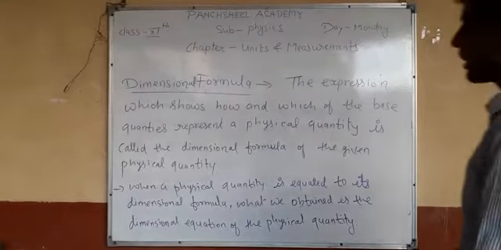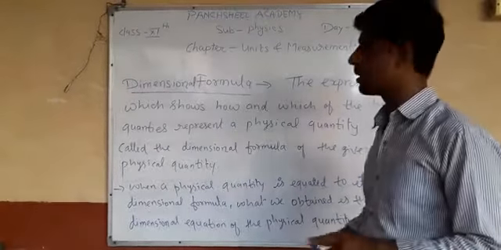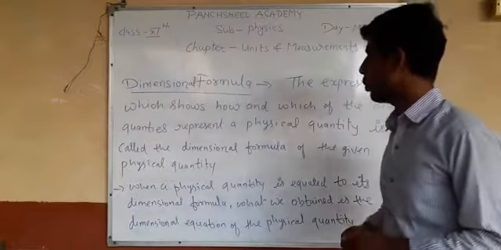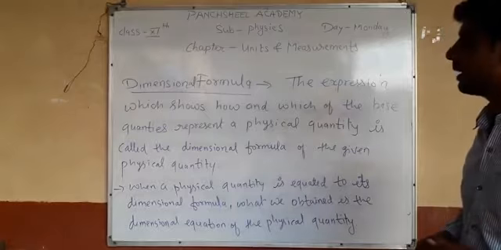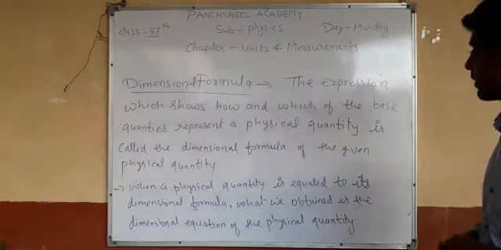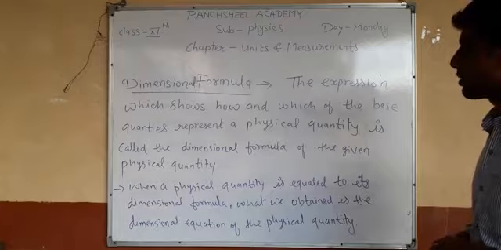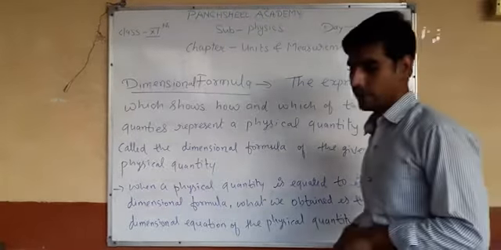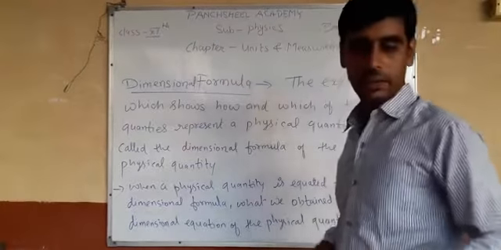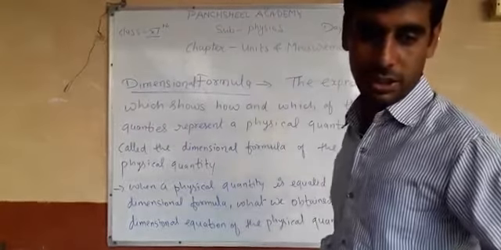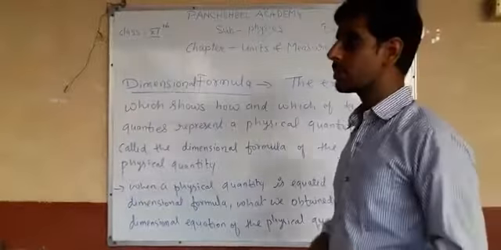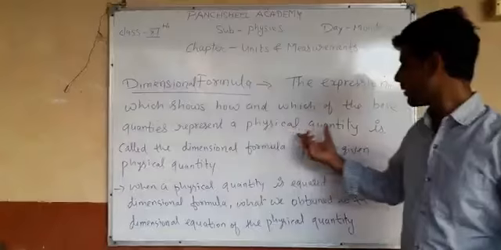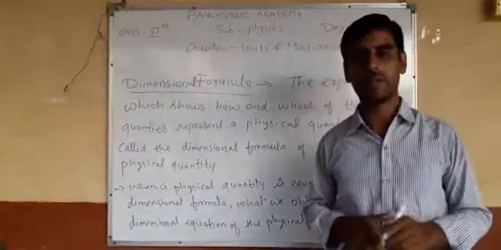Now our next topic is the dimensional formula. The expression which shows how and which of the base quantities represent a physical quantity is called the dimensional formula of the given physical quantity. It means if you have an expression, it gives the information about which physical quantity is involved in it.